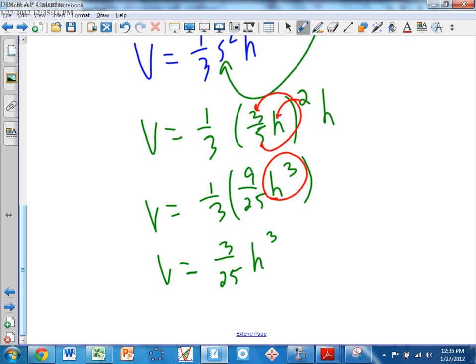Okay, if you want to write it separately as H squared here and H out here, that's fine, and then go ahead and combine them afterward. Either way, this is now my volume. Does everybody see why we just did this? Hold on, everybody. Explain why it's important, what we just did to take the derivative.